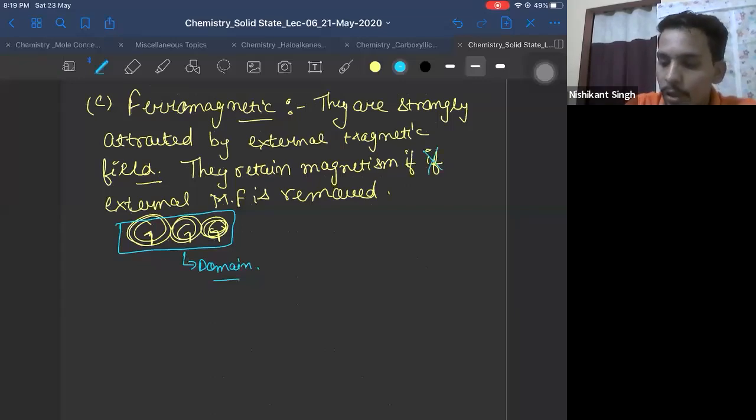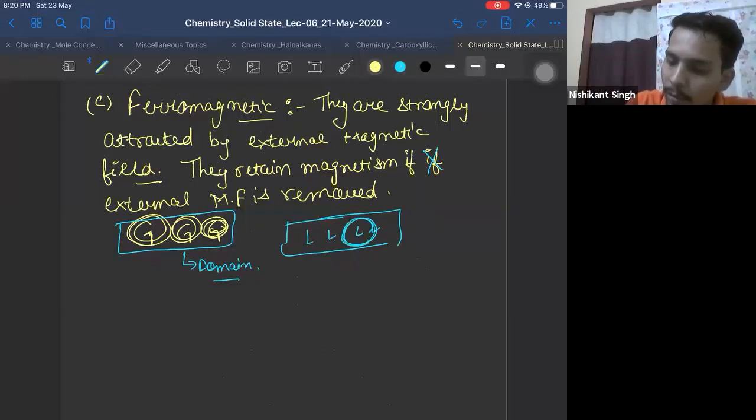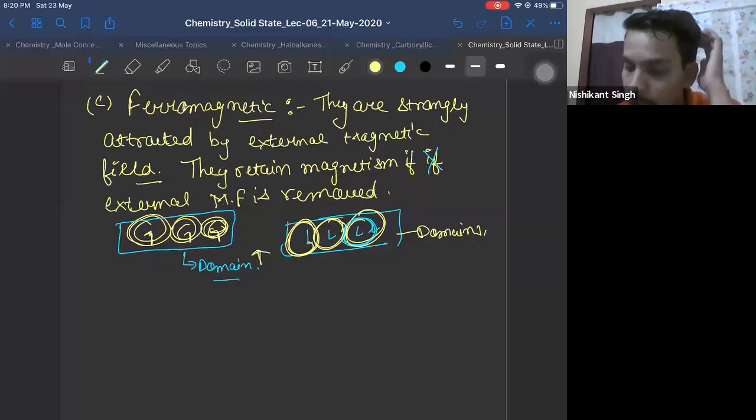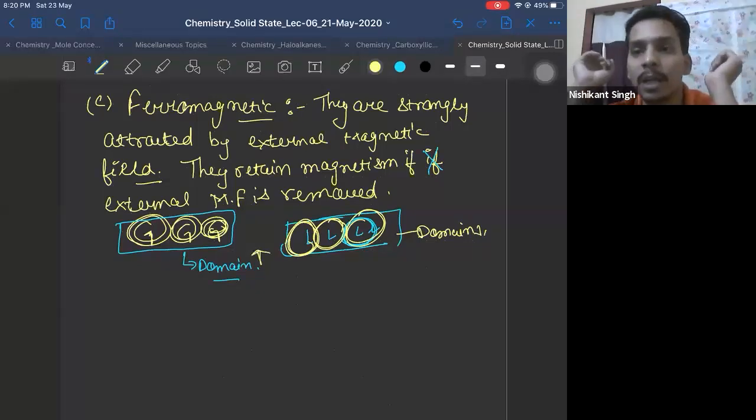Now, if you see this, similarly, let us say there were 3 unpaired electrons in a downward direction, rotating anti-clockwise. So their magnetic moment was in the lower direction. These electrons' magnetic moment was in the upper direction. So their magnetic moments form a domain which is pointing down. This is pointing up. Correct? Now, this is how unpaired electrons arrange themselves in a domain.